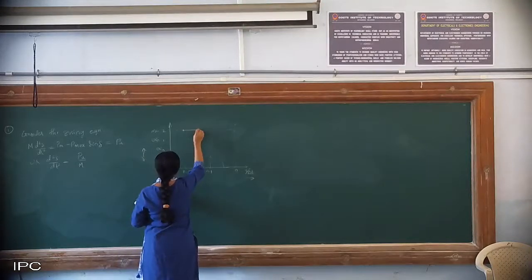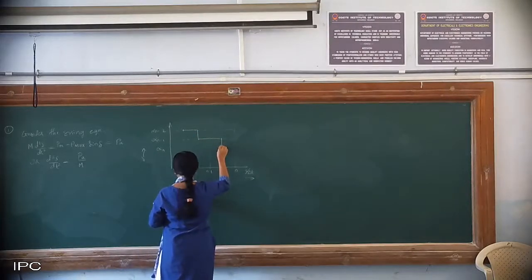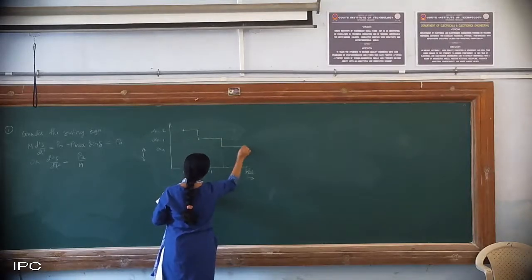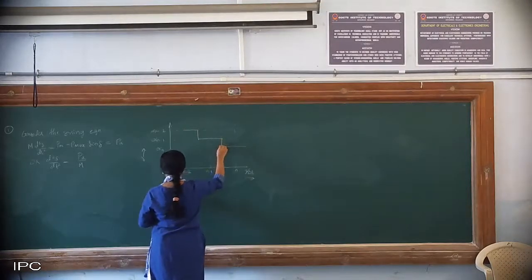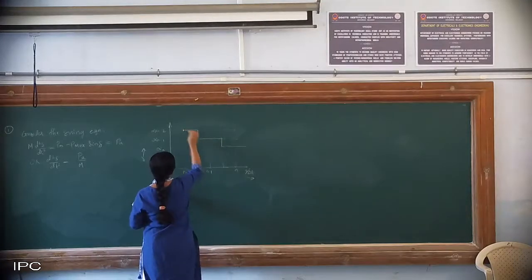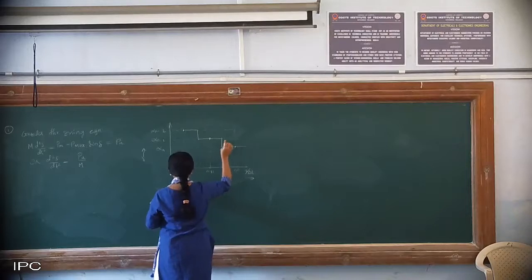If we happen to plot this, we get it in this fashion. Now I'll explain what assumptions are made.